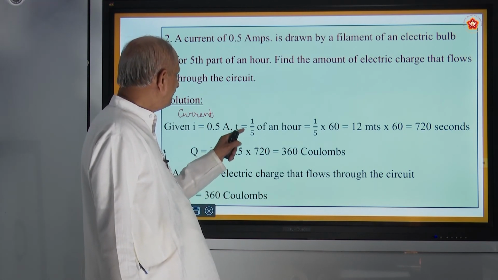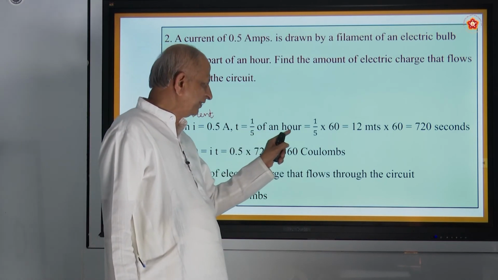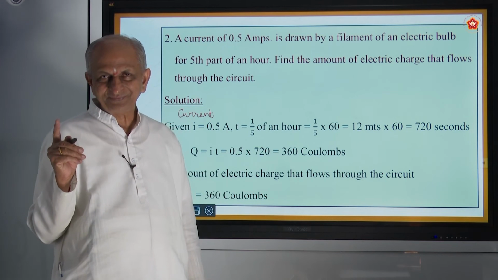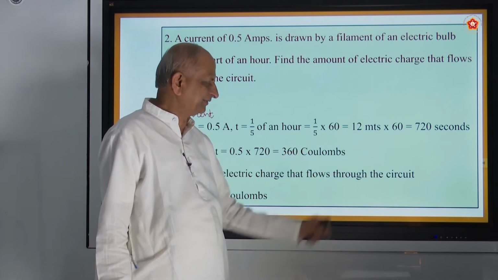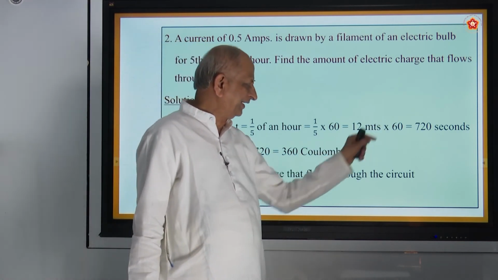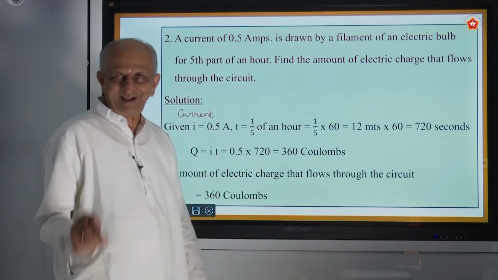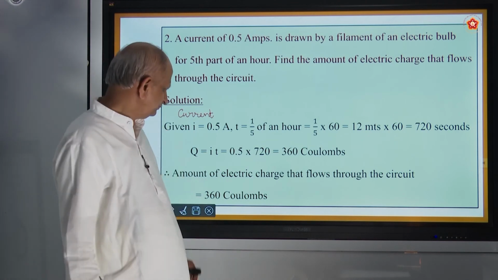T is 1/5, fifth part of an hour. 1/5 of an hour means, 1 hour is equal to how many minutes? 60 minutes. So 1/5 into 60, that is 12 minutes. 1 minute means how many seconds? 60 seconds. 12 into 60, 720 seconds. Always these problems should be worked out in terms of seconds. That is the SI unit.